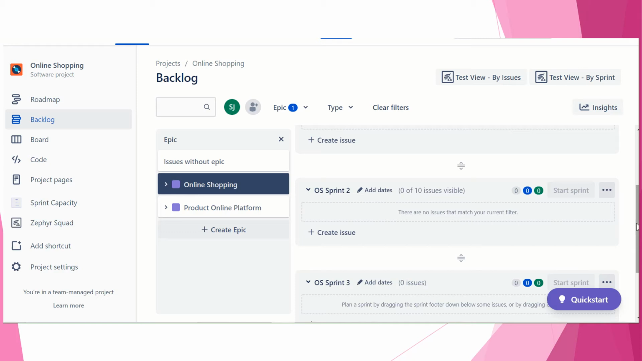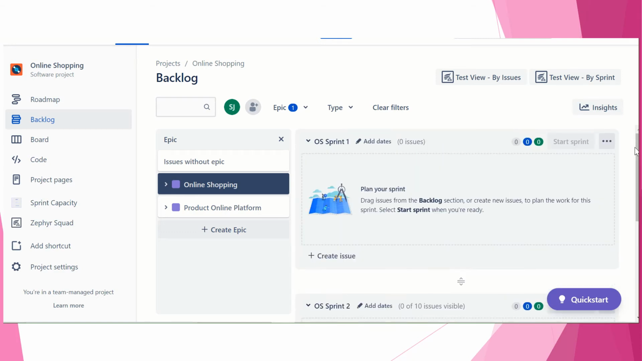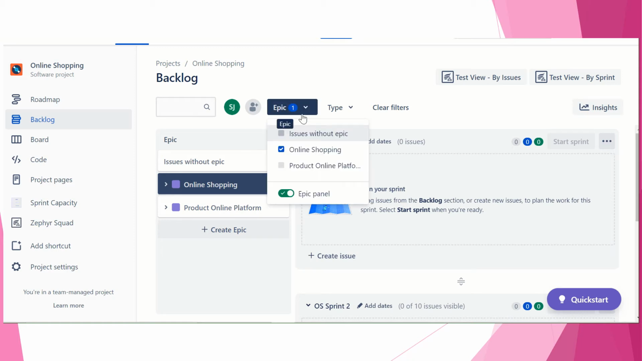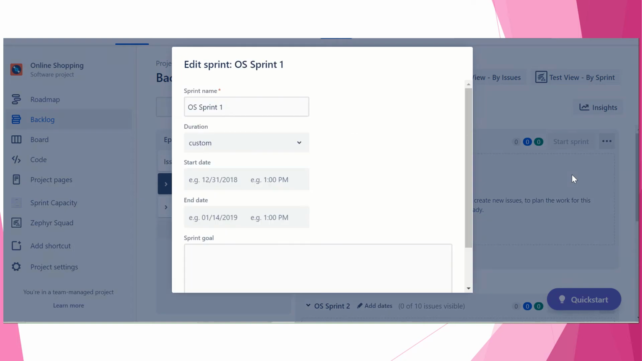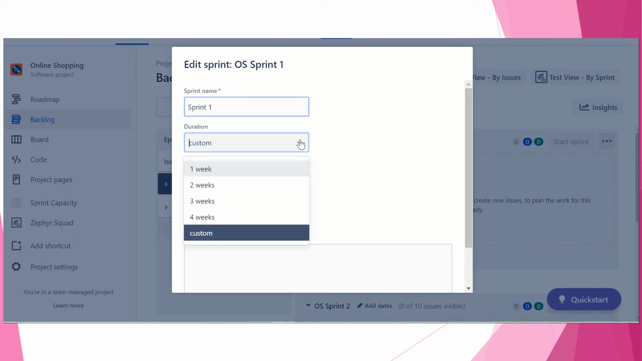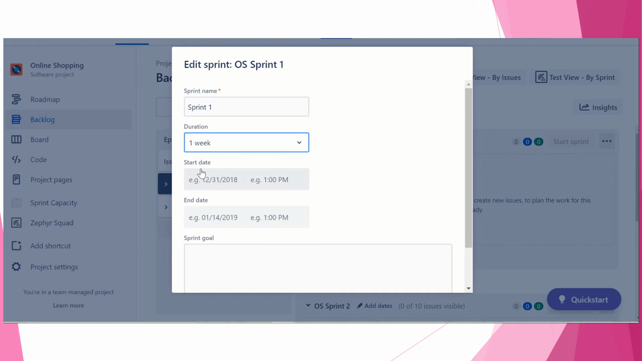Plan the sprint. How will we create the sprint? We have a backlog. We will drag and drop the issues, okay, this is perfectly fine. We will just move sprint down, edit sprint, delete sprint. Okay, so you can name your sprint. You can write here Sprint 1. Okay, you can give the duration of 1 week.